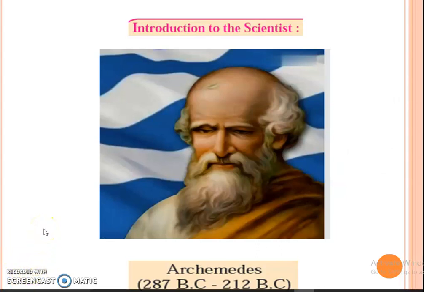Introduction to the scientist. Archimedes was a Greek scientist and mathematician with a sharp intelligence. He found out the value of pi by numerical calculation. His knowledge of levers, pulleys, wheels, and physics was useful to the Greek army in fighting against the Roman army. He became famous due to his work in geometry and mechanics.